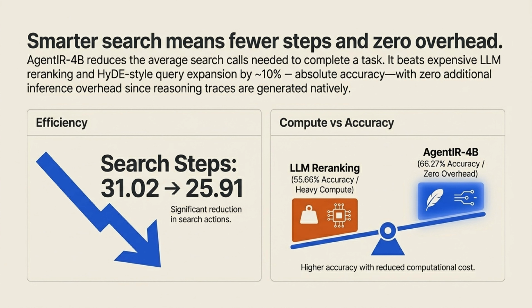Smarter search also means fewer steps and zero overhead. AgentIR-4B significantly reduces the average number of search calls needed to complete a task, dropping from over 31 steps down to under 26. Better yet, it actually beats computationally heavy LLM re-ranking and HyDE-style query expansion by roughly 10% in absolute accuracy. And because the reasoning traces are generated natively by the agent anyway, we achieve this with zero additional inference overhead.